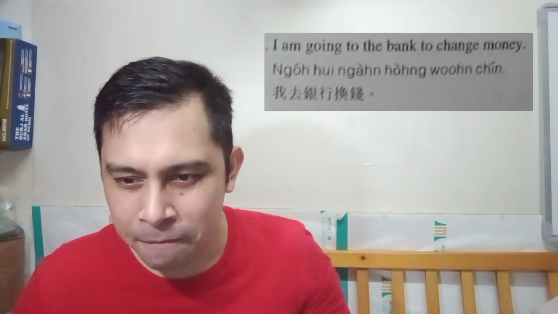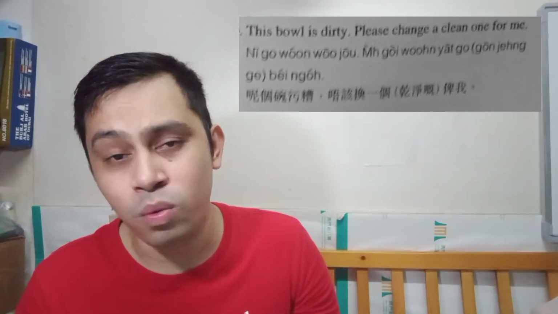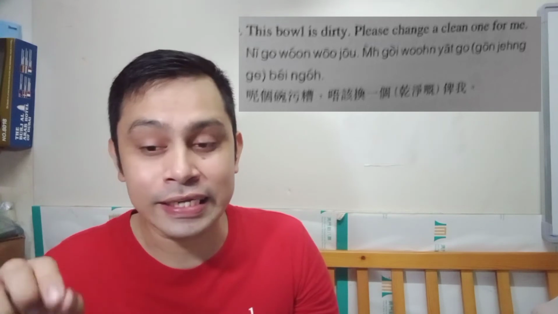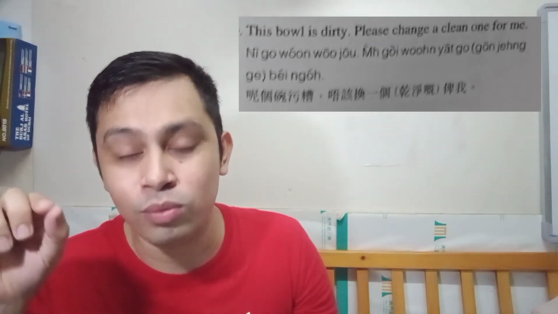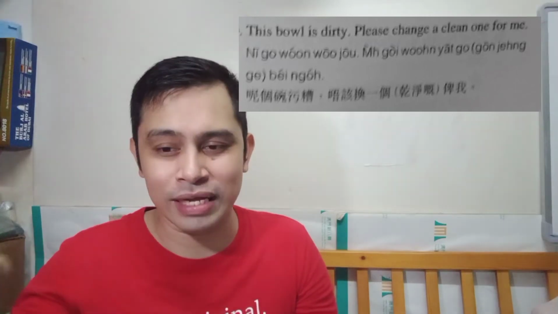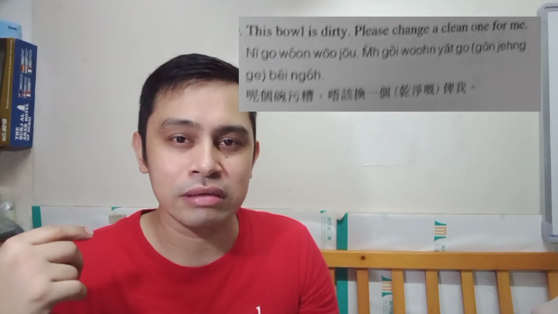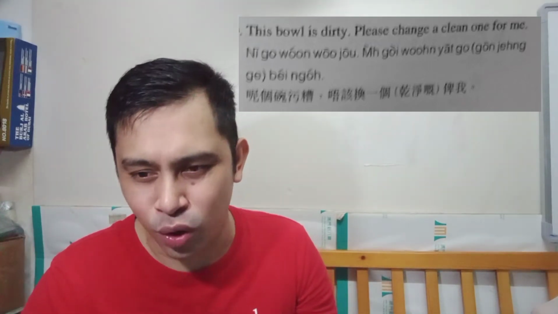Okay, another example is this bowl is dirty. Please change a clean one for me. So in Cantonese, ni ko wun, if you remember this, ni ko wun wu chou, no, wu chou, that is dirty. Actually, there are two kinds of dirty, that is latat or wu chou.